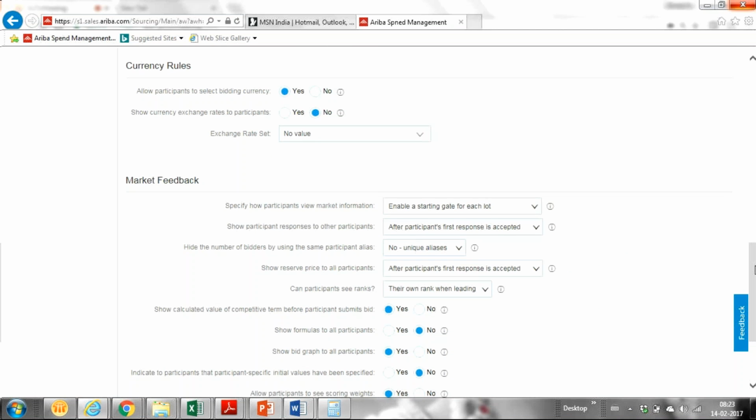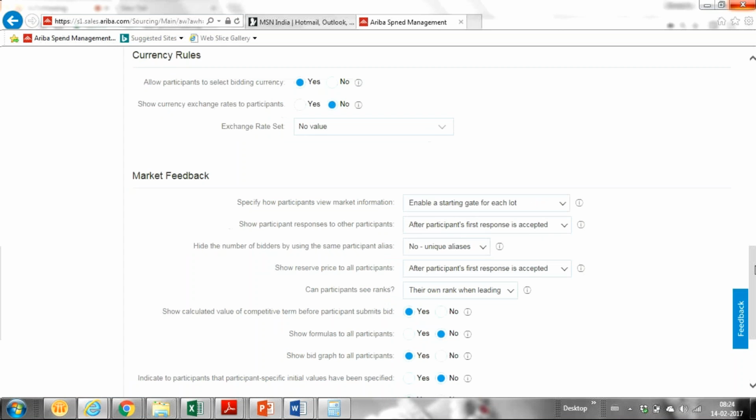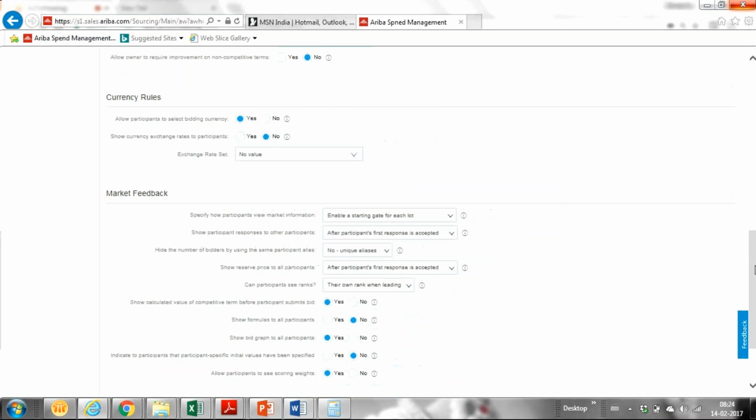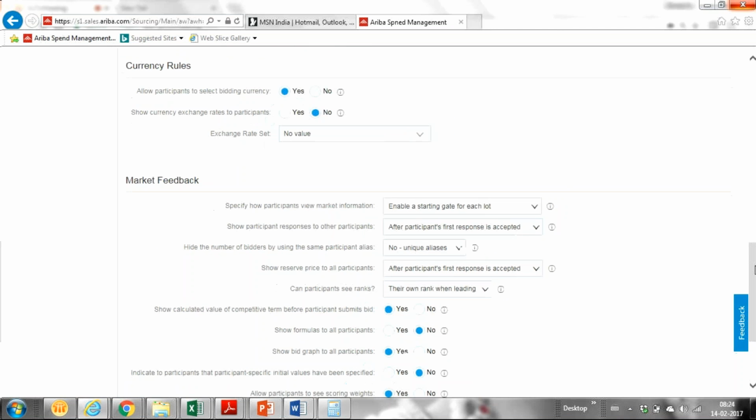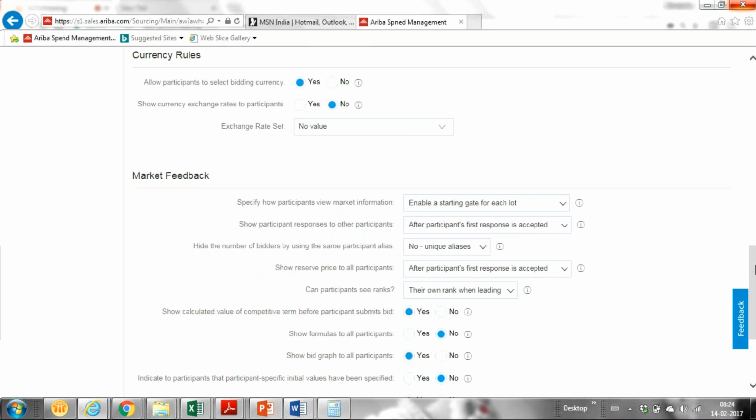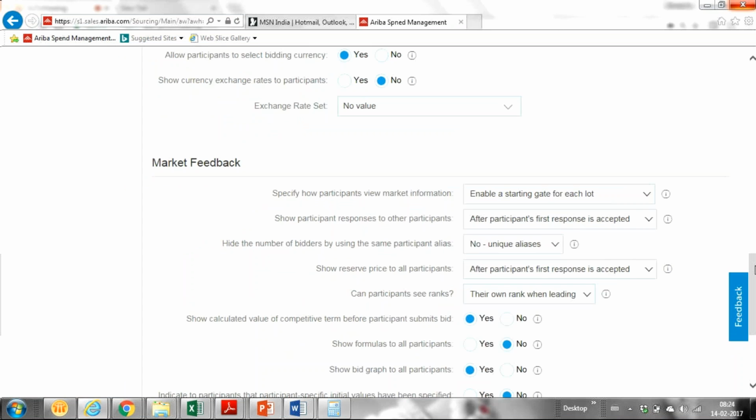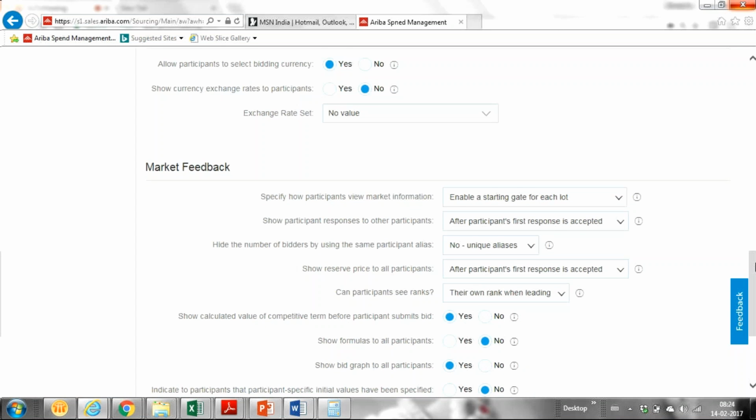So for many of these things there is no need for customization. Every customer requirement can be satisfied with this Ariba application. But we should know whether the functionality is there or not. Correct me if I'm wrong, I think.